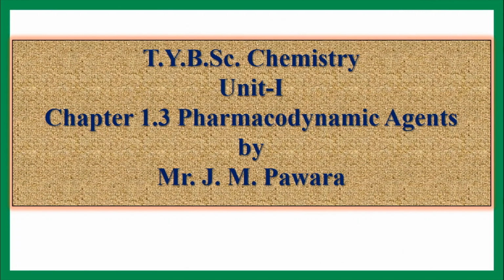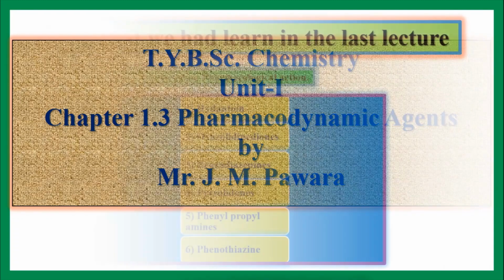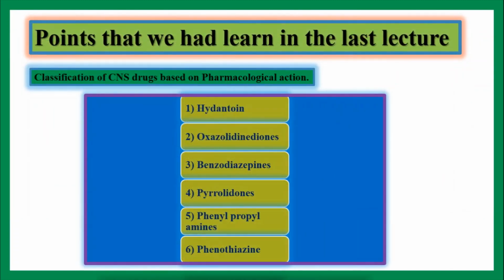In the last lecture, we had started with a new chapter, chapter number 1.3, pharmacodynamic agents. These are the points that we had covered in the last lecture, that is classification of CNS drugs based on its pharmacological action. On the basis of pharmacological action, the CNS drugs have been classified into six classes.